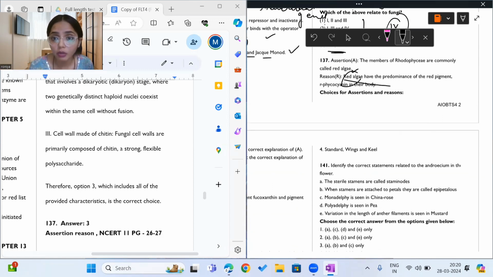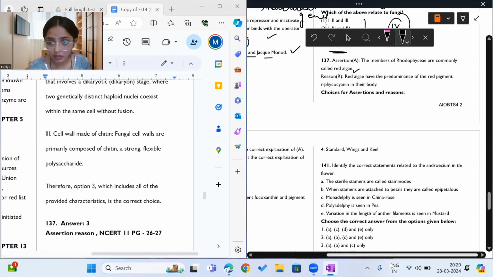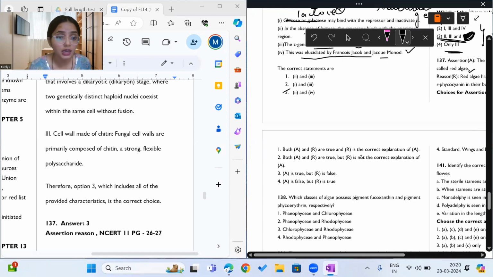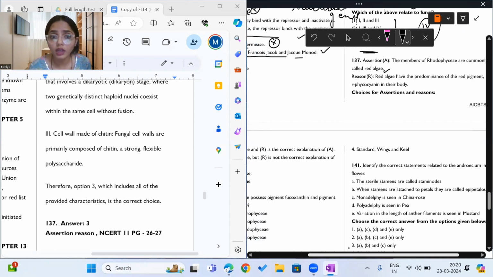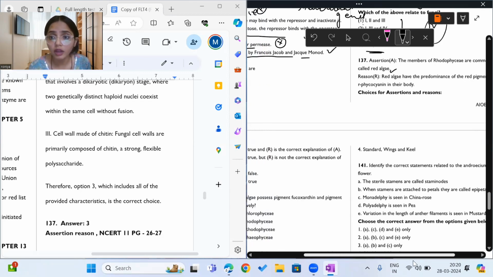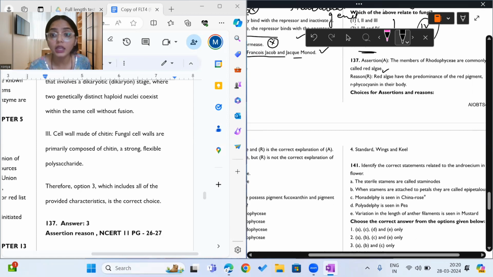Red algae have predominance of red pigment alpha-arcocerathrine in their body. Okay, so that is also a correct statement. So assertion and reason are correct. Okay, wait a second. Red algae have predominance of red pigment called phycocyanin. Okay, see, that is why I am telling you that you should read carefully.